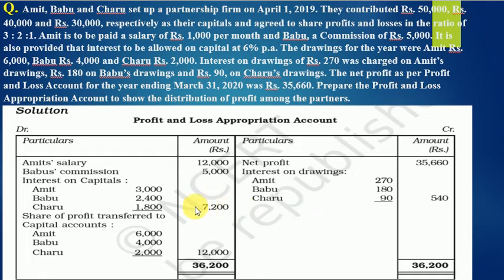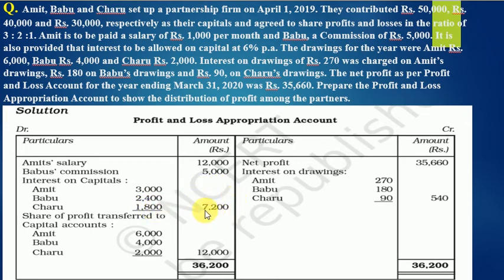Now we go on the debit side of the appropriation account to Amit's salary, which was already told by me that it will be 12,000 because it was 1,000 per month. Then to Babu's commission given in the question was rupees 5,000. And finally, we'll write interest on capital to the three partners. Individually, their interest comes at the rate given in the question, which was 6% per annum on the capital introduced by them, which will come as 3,000 for Amit, 2,400 for Babu, and 1,800 for Charu. It adds up to 7,200.